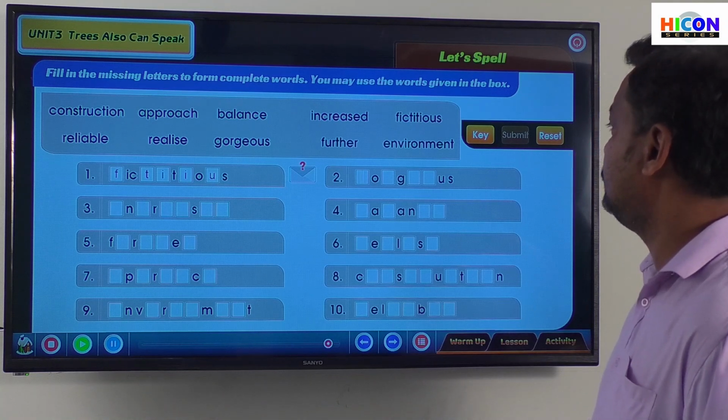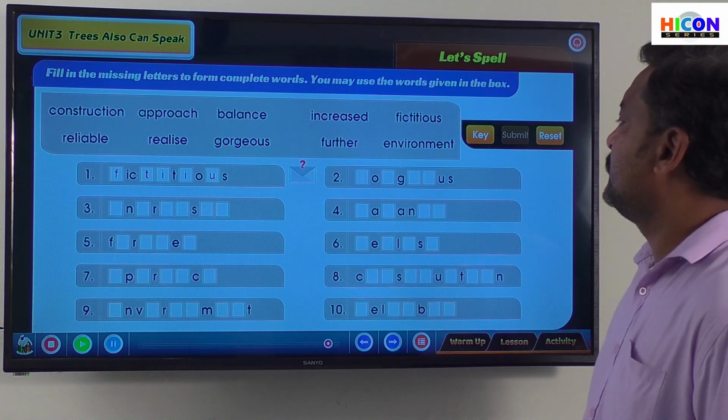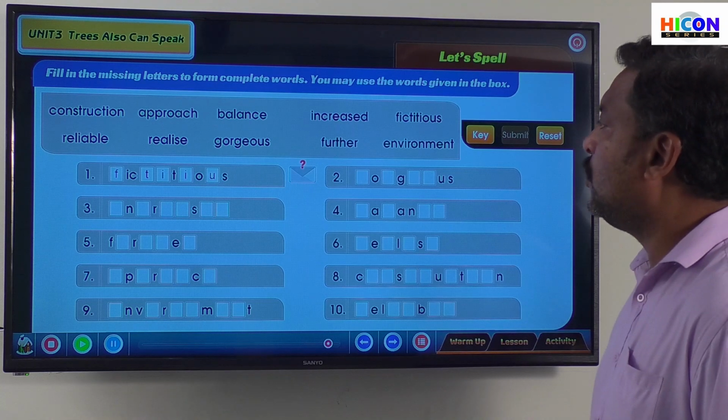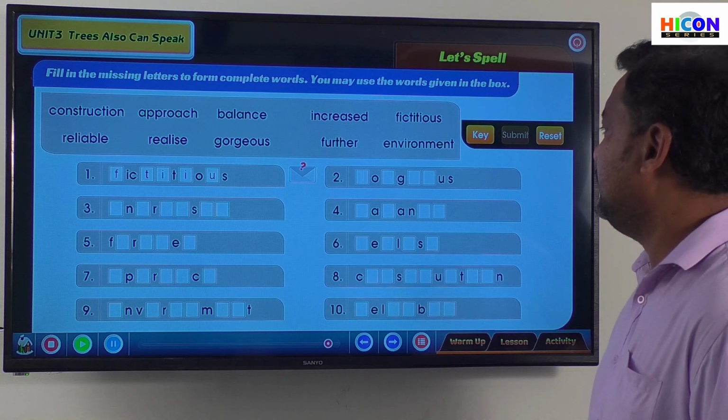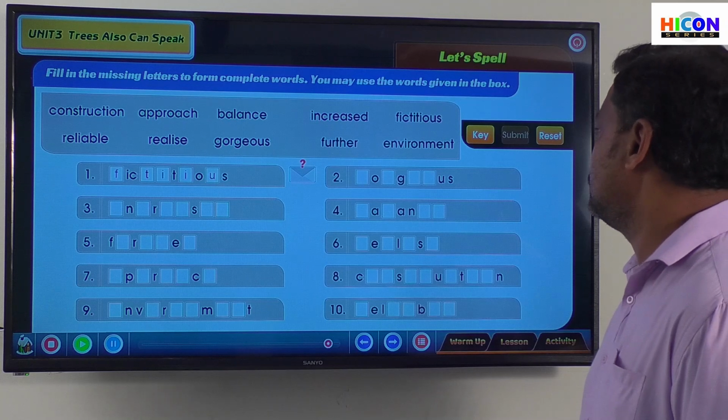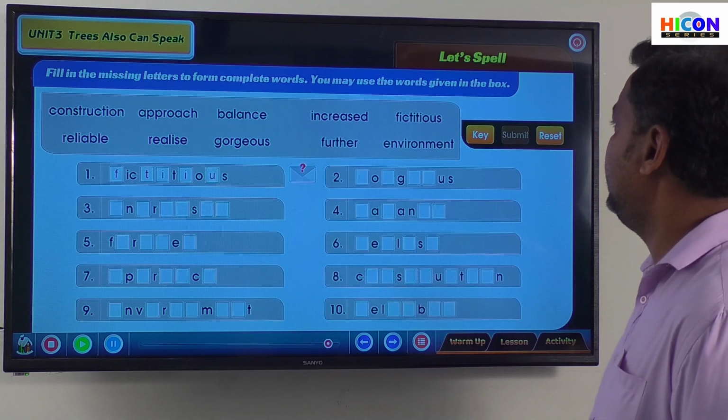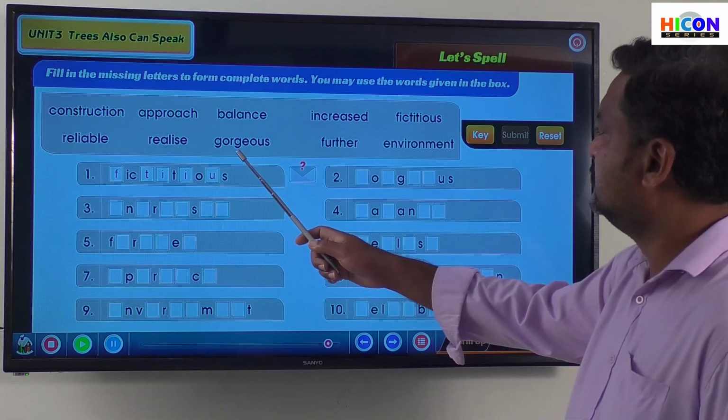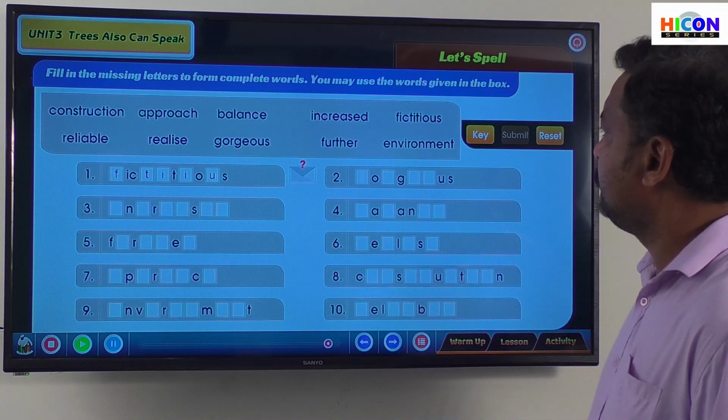Got the first word. Second one: O dash G dash dash U S, the word ending in S. Is it gorgeous?